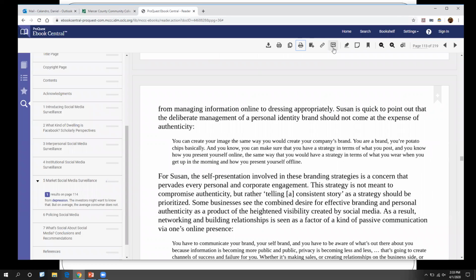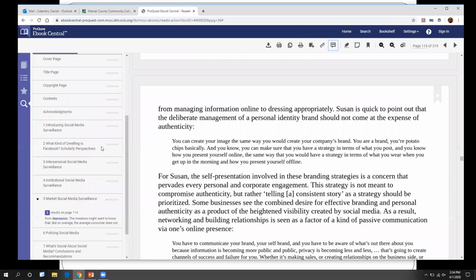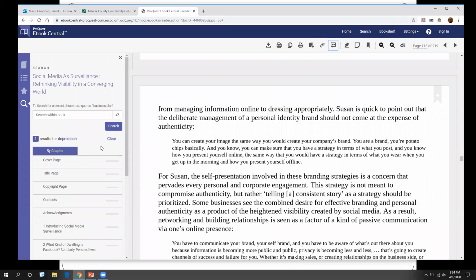You can generate that citation through the database. Click on Get Citation, and it'll do it for you. Again, make sure it's MLA. There's your citation. Once again, you can copy and paste it into that works cited page. So again, if you found a good set of keyword terms within the databases, try it in ebrary and see what you can get. Hopefully that'll work for you as well.